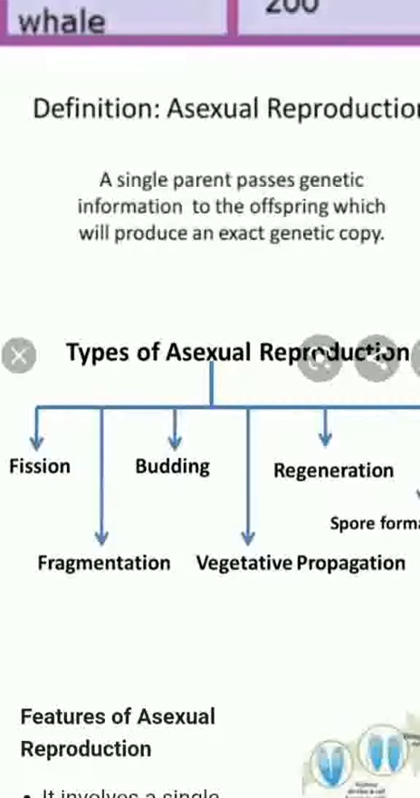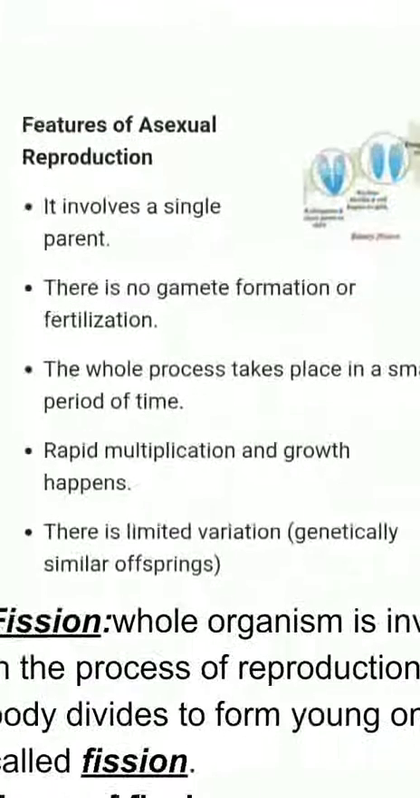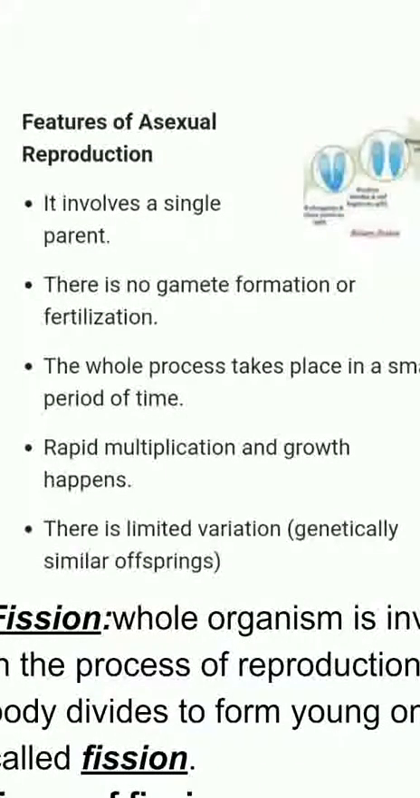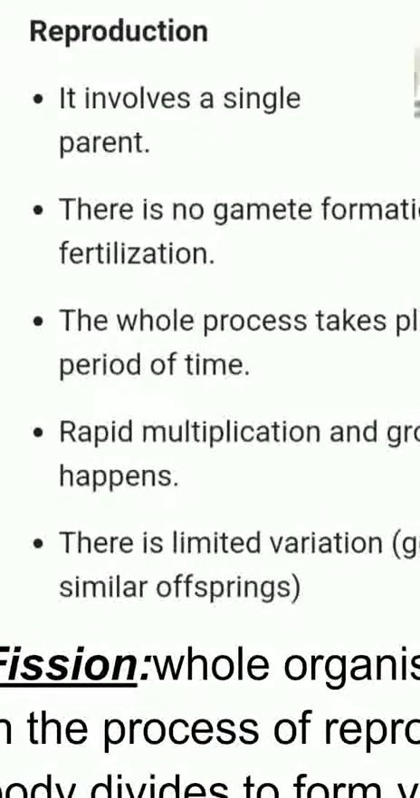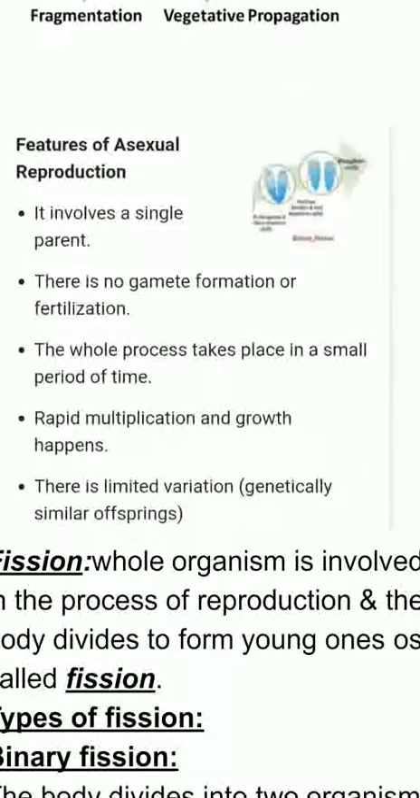Now, before I start with the various types of asexual reproduction, let us first talk about the features or the characteristics of asexual reproduction. First of all, it involves only a single parent. There is no gamete formation and hence no fertilization.